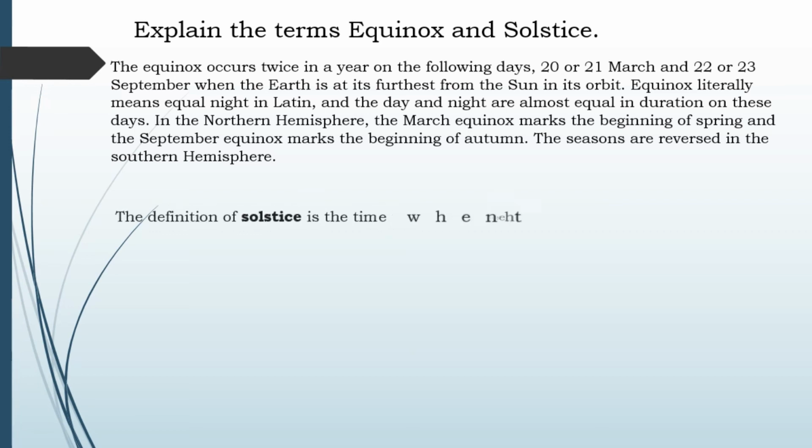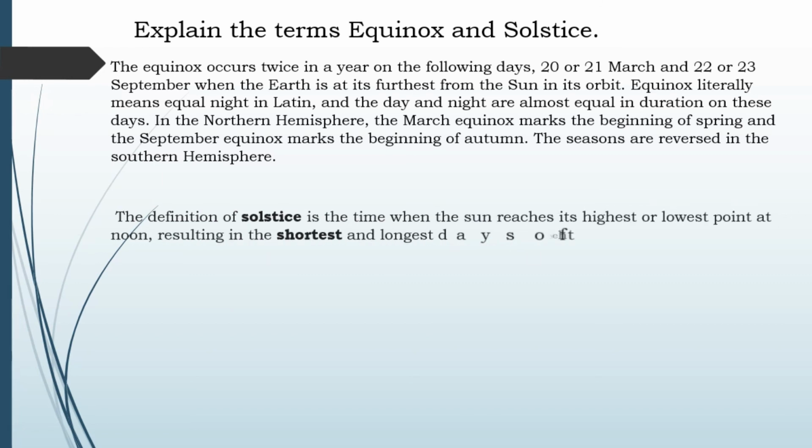The definition of solstice is the time when the sun reaches its highest or lowest point at noon, resulting in the shortest and longest days of the year. The longest day of the year is an example of a summer solstice.